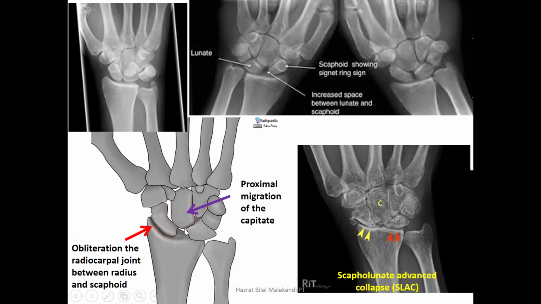When there is a severe case, what happens is there is proximal migration, because the gap increases, so the capitate migrates proximally. Because of this, the space between the scaphoid and the radial articular surface disappears, and this is known as the obliteration of the radiocarpal joint. Similarly, there is some subluxation of the lunate as well.